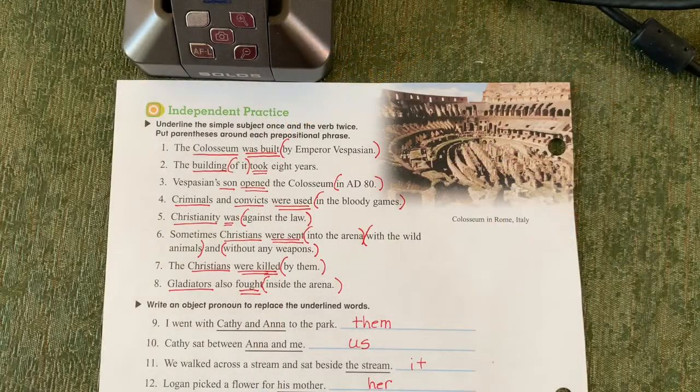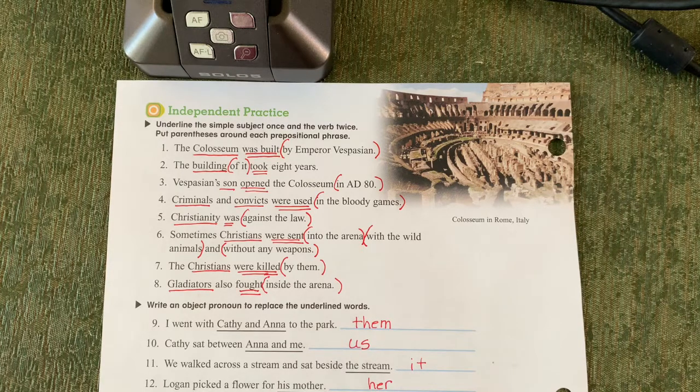Okay, last time you did workbook page 274, independent practice. And the first part, you were supposed to underline the simple subject once and the verb twice, and then put parentheses around each prepositional phrase. Number 1, the subject was Colosseum, was built was the verb, and by Emperor Vespasian was the prepositional phrase. Number 2, building was the subject, of it was the prepositional phrase, and took was the verb.